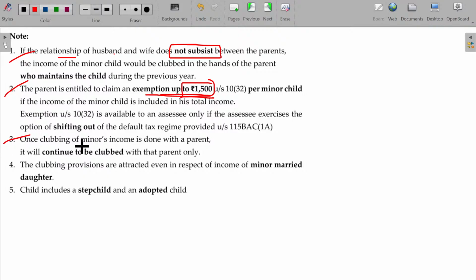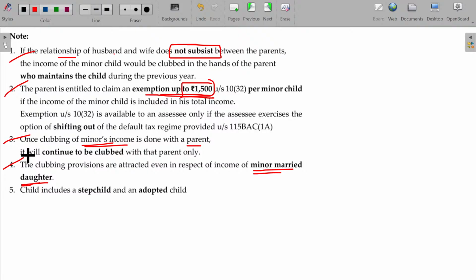Now, once the minor's income is clubbed with a parent, you have to continue to club in the same hand year after year. The clubbing provisions are attracted even in respect of the income of a minor married daughter. Minor married daughter also.